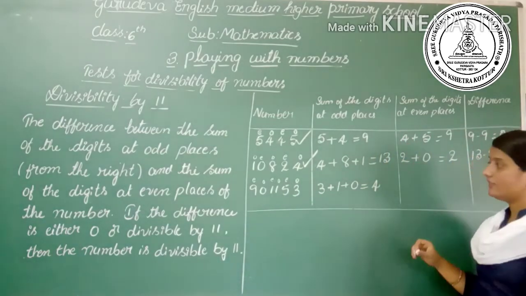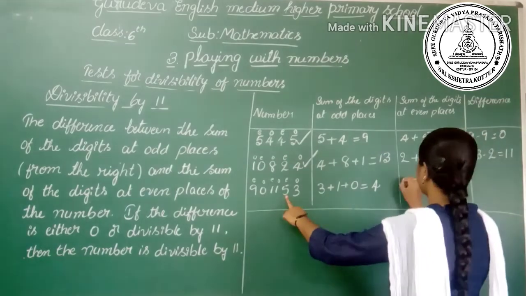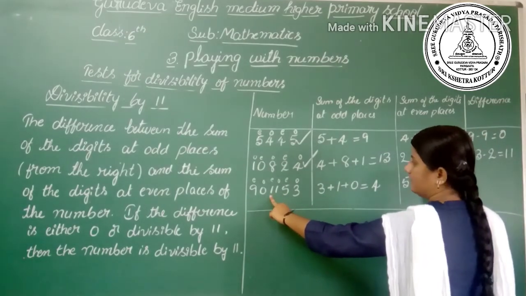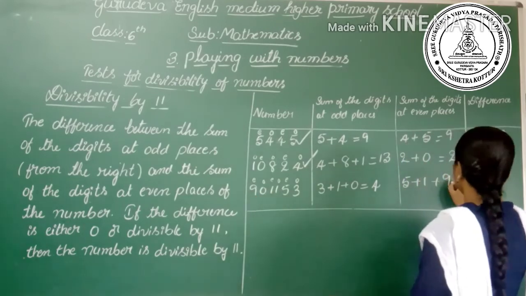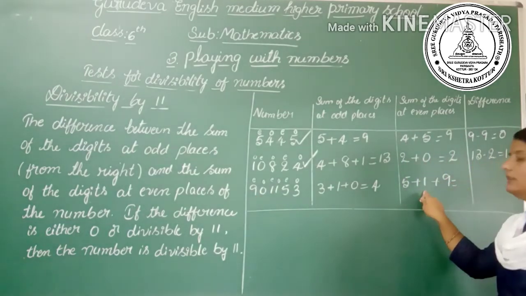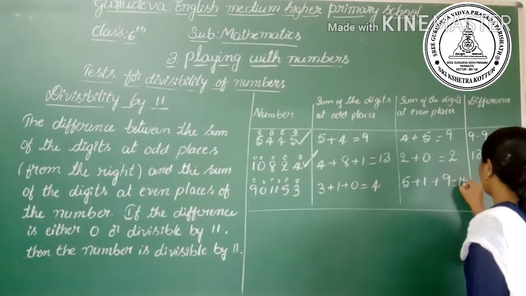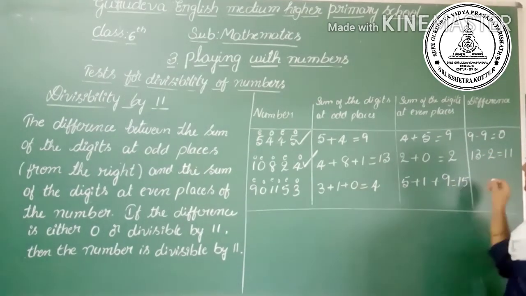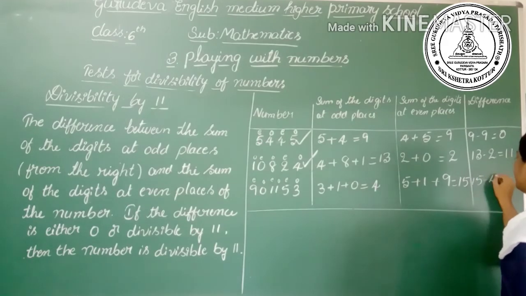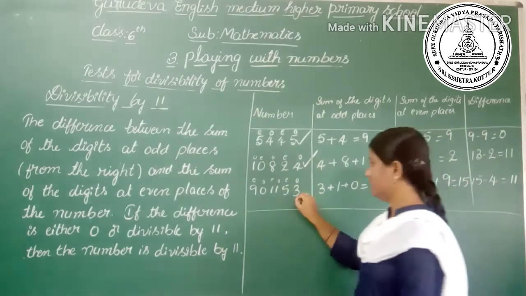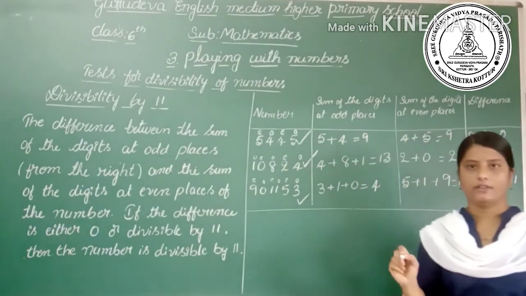Then the sum of the even places: 5 plus 1 plus 9. 9 plus 1 is 10, 10 plus 5 is 15. The difference is 15 minus 4, which is 11. Hence the whole number is divisible by 11.